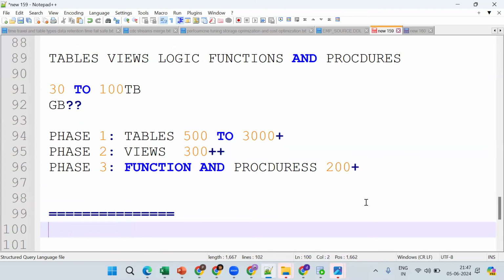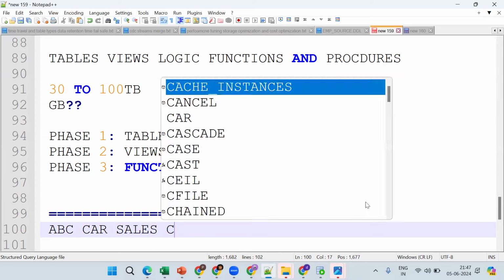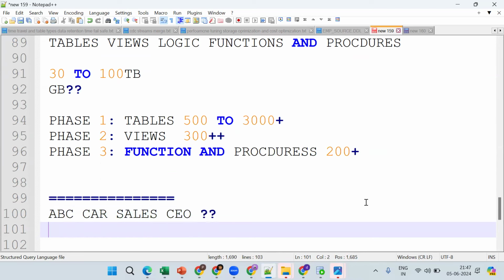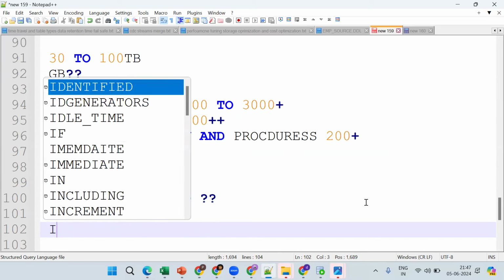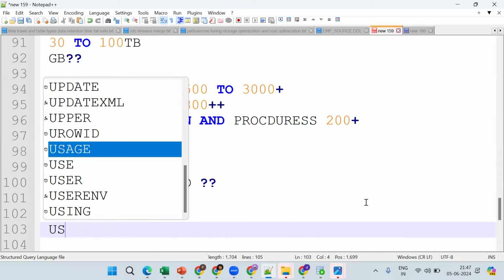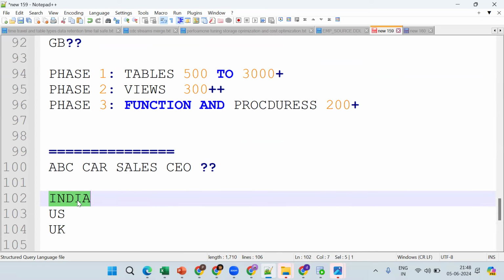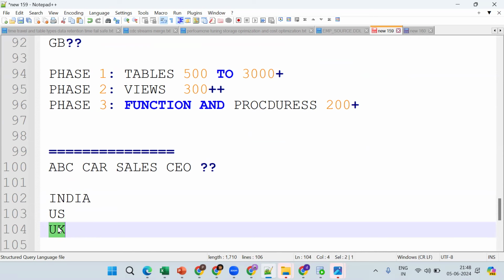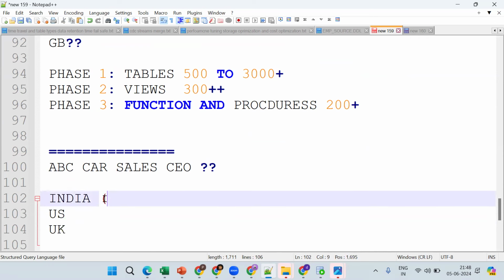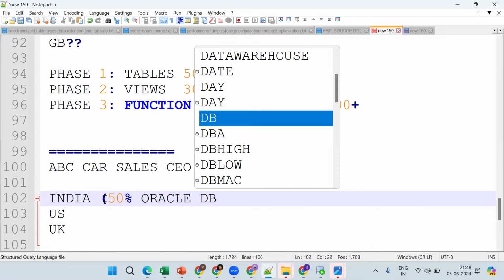Suppose I am the owner of ABC car sales company. My company is in India, in the US, and in the UK. My car sales are spread across the India branch, US branch, and UK region. In India, it has 50% share, and that data is in an Oracle database.